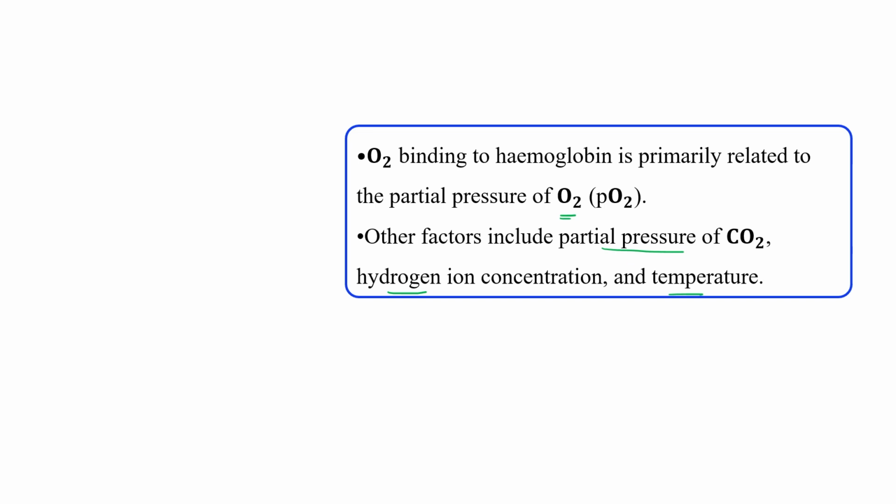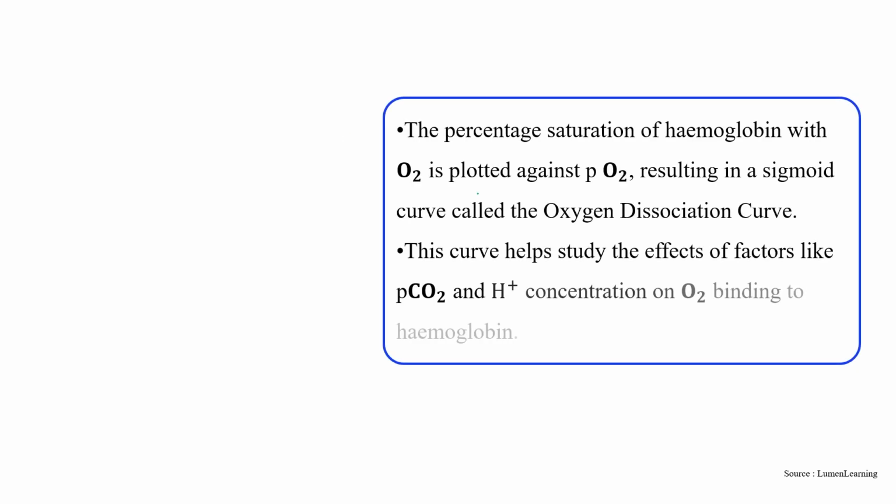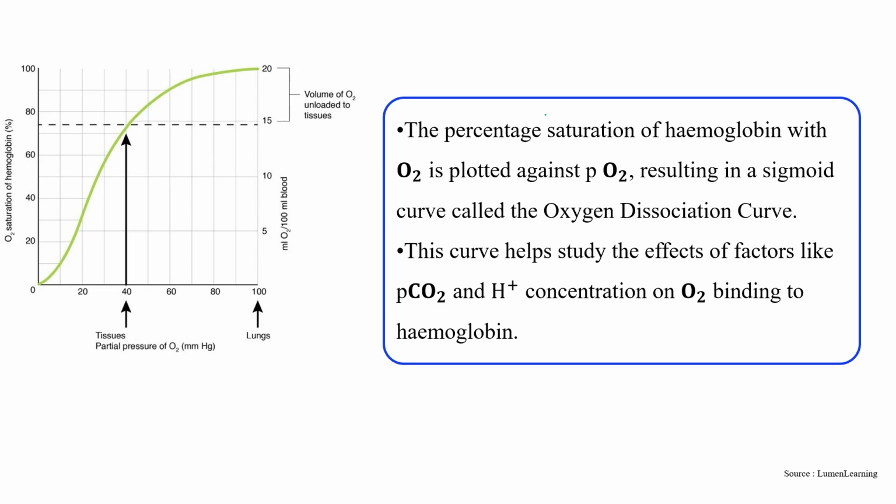But primarily it is related to the partial pressure of oxygen. So the percentage saturation of hemoglobin with oxygen, if plotted against partial pressure of oxygen, gives us a sigmoid curve, which is known as the oxygen dissociation curve.